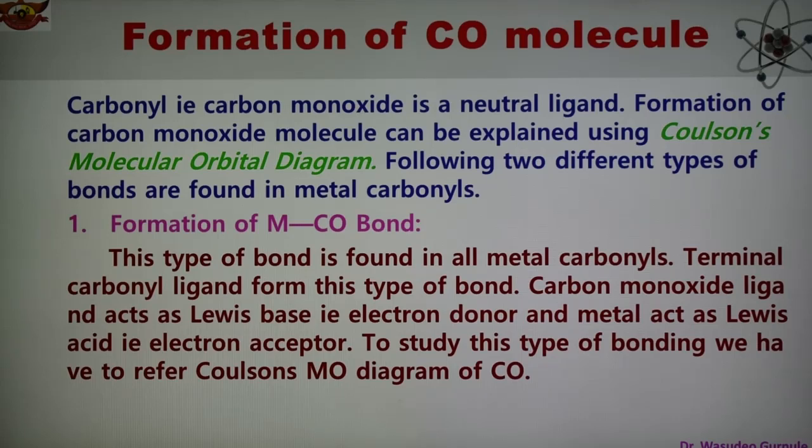And formation of carbon monoxide molecule can be explained by using a Coulson molecular orbital diagram. And there are two different types of bonding which are found in the metal carbonyl. So we are also discussing how the Coulson molecular orbital diagram is there to explain the formation of CO molecule. Coulson is the name of scientist, and there are two types of bonding in the metal carbonyl. Number one is formation of metal CO bond.